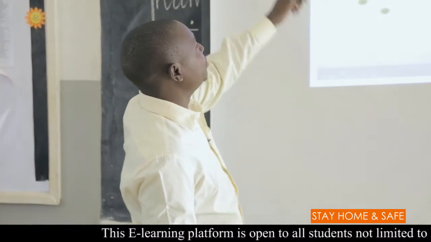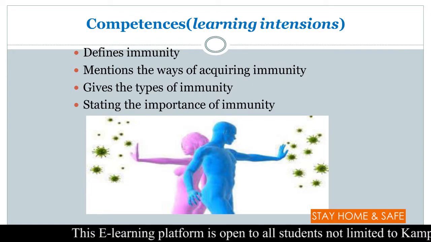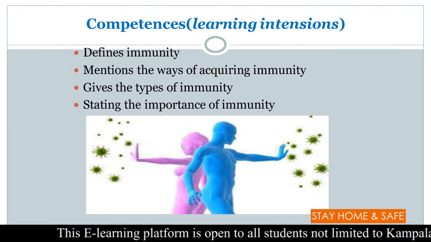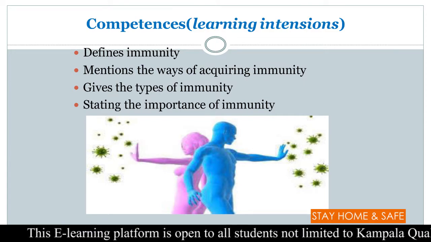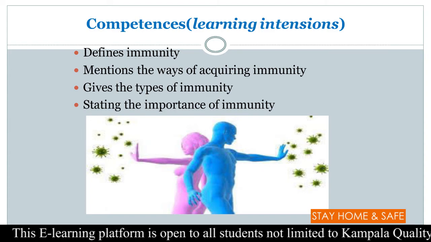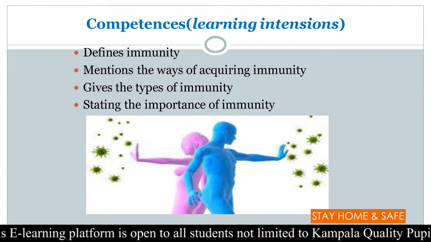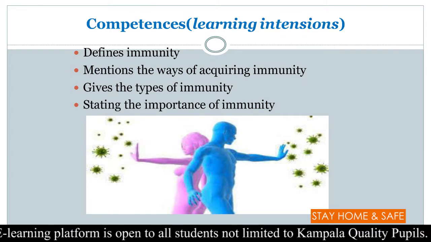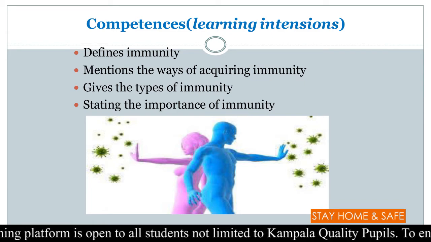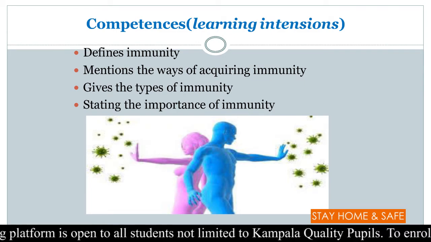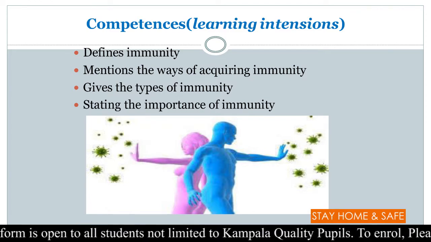And in our lesson, what do I expect from you? One, you will be able to define for me the term immunity. Another one, you are going to mention for me the ways of acquiring immunity. Then you will also mention the types of immunity that we have in the body. Then you will also state the importance of immunity to the body. What does immunity do to the body?